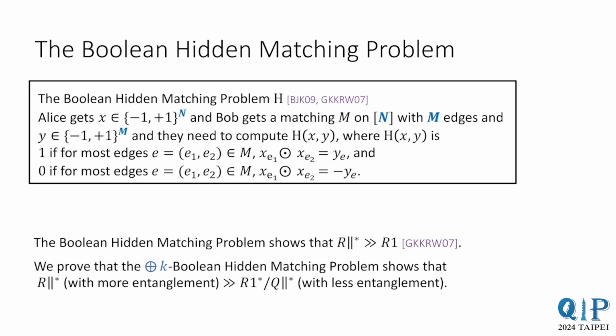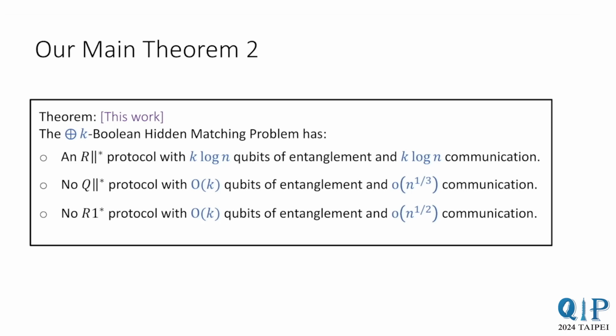I'll state this more formally now. We show that the XOR of k copies of the Boolean hidden matching problem has an R parallel star protocol of small cost with k log n qubits of entanglement, but any Q parallel star or R1 star protocol with only k qubits of entanglement must have exponentially larger communication cost.